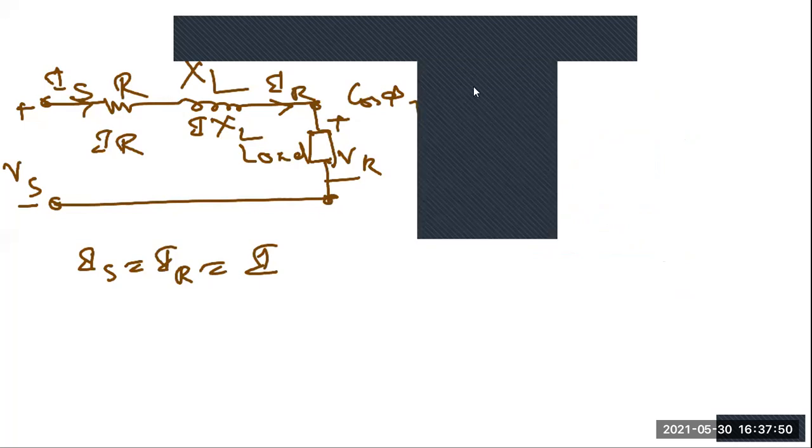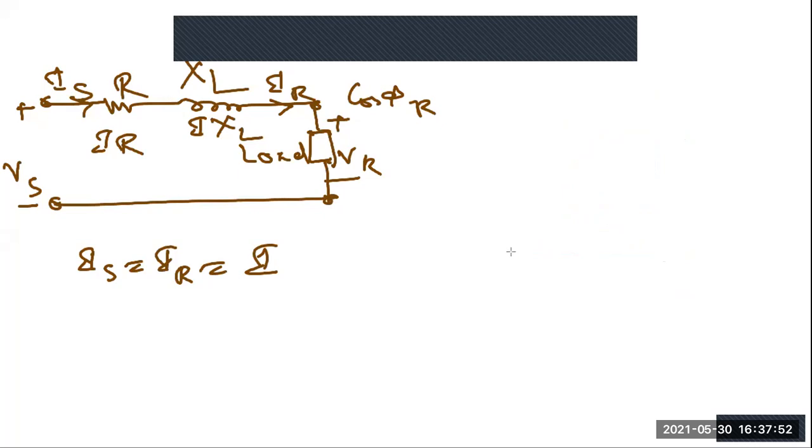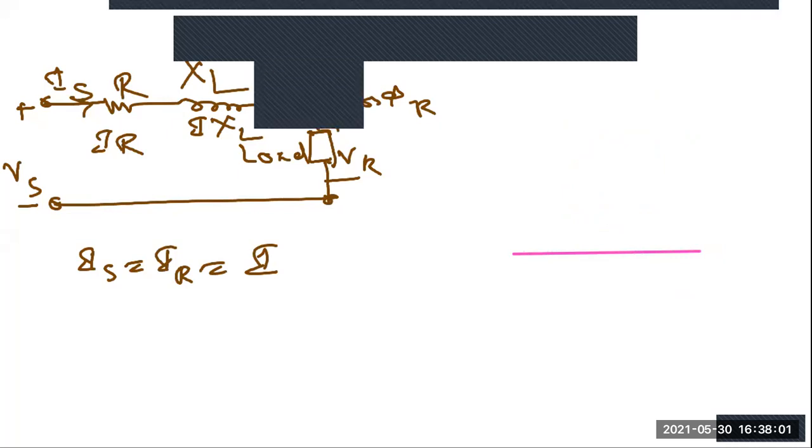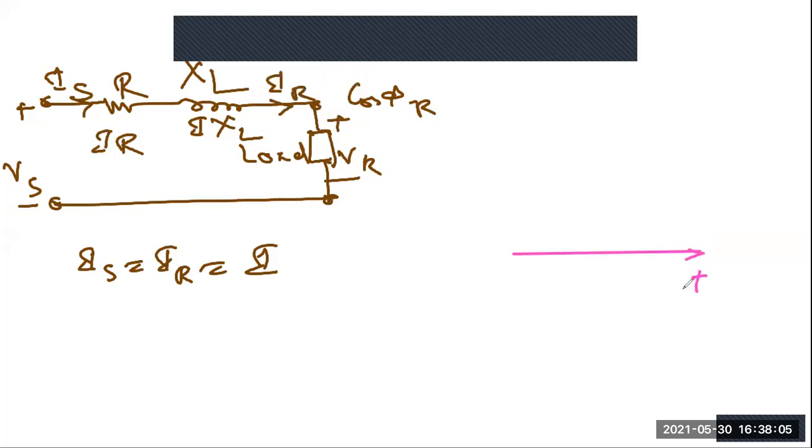So we'll take I as the common parameter. That is clear, right? Why are we choosing I? Yes, sir. So I is a common parameter. Now next, this I is making an angle.